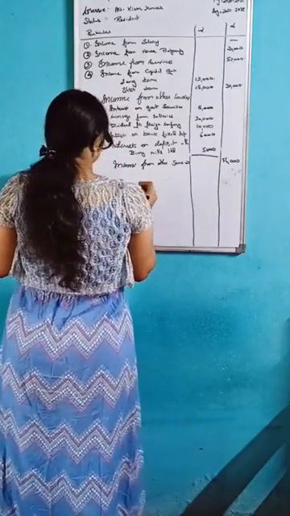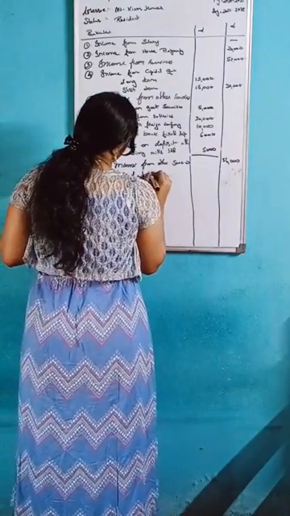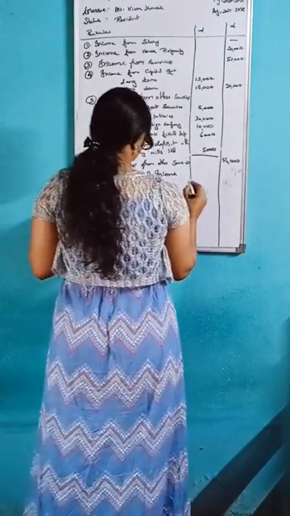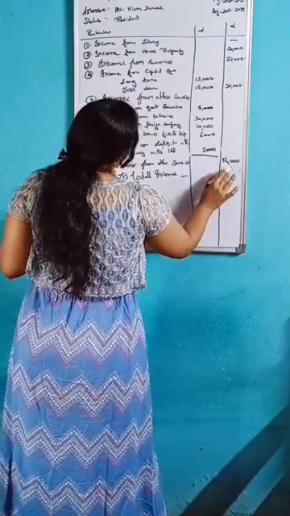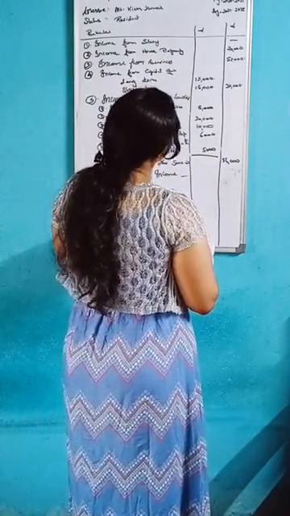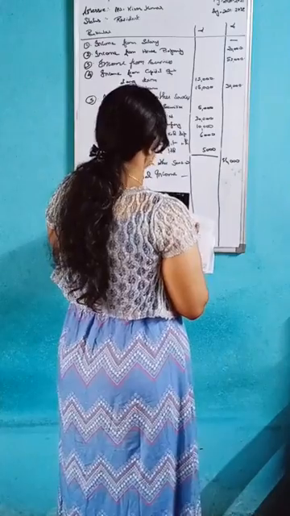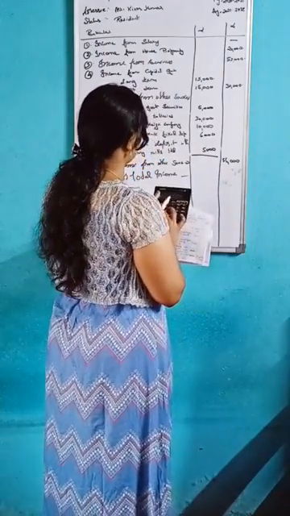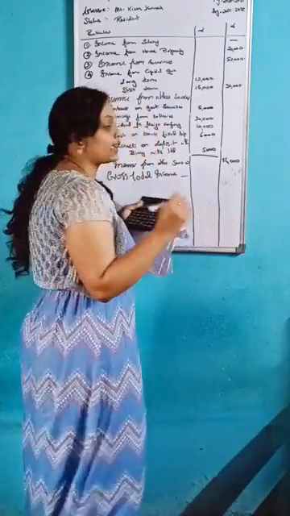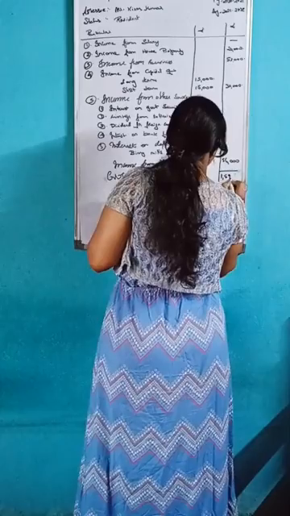After that, gross total income. How much will you get from 56,000 plus 30,000 plus 53,000 plus 20,000? You will get 1,59,000. Okay, 1,59,000.